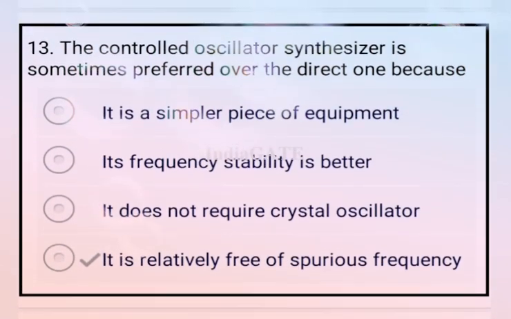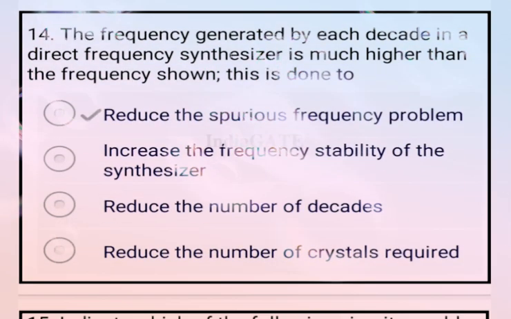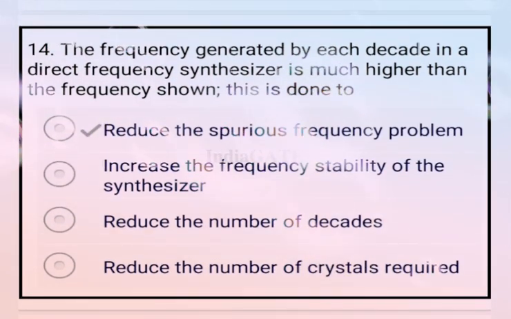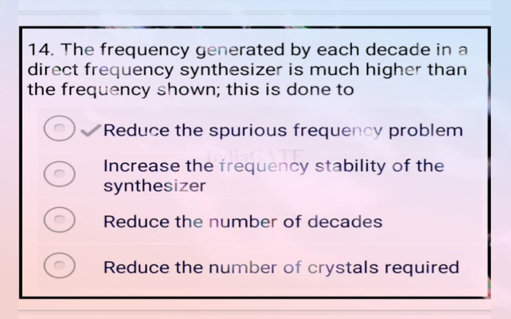The controlled oscillator synthesizer is sometimes preferred over the direct one because it is relatively free of spurious frequencies. So option D is your correct answer. Now come to the next question. The frequency generated by each decade in a direct frequency synthesizer is much higher than the output frequency. This is done to reduce the spurious frequency problem. So option A is your correct answer.